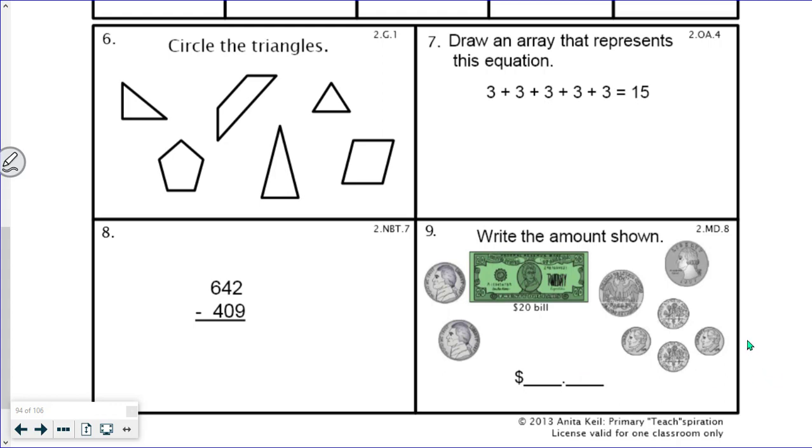Number 9, write the amount shown. Pay careful attention. This is a $20 bill, okay? We've got some nickels, so use that strategy, writing the amount on the coins. We've got some quarters, and we also have dimes. So go ahead and pause your video and do number 9. Write the total right here in dollar and cent notation.